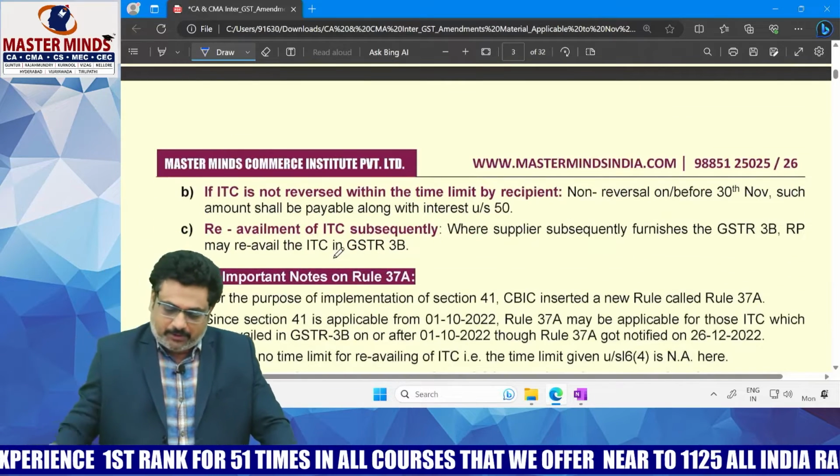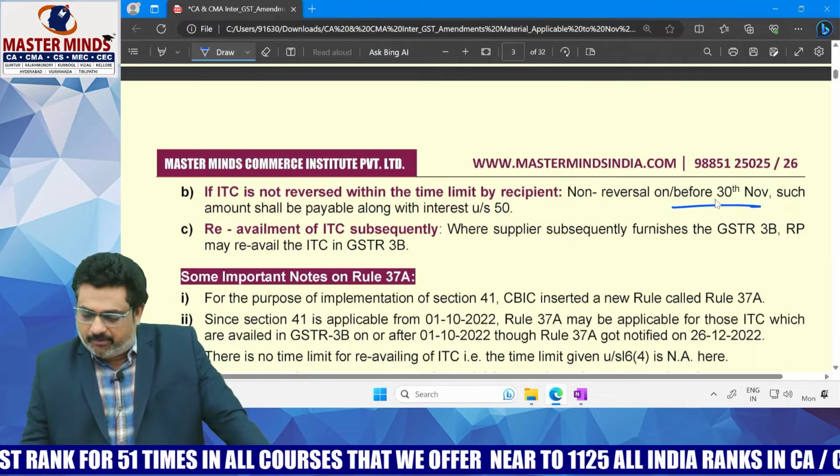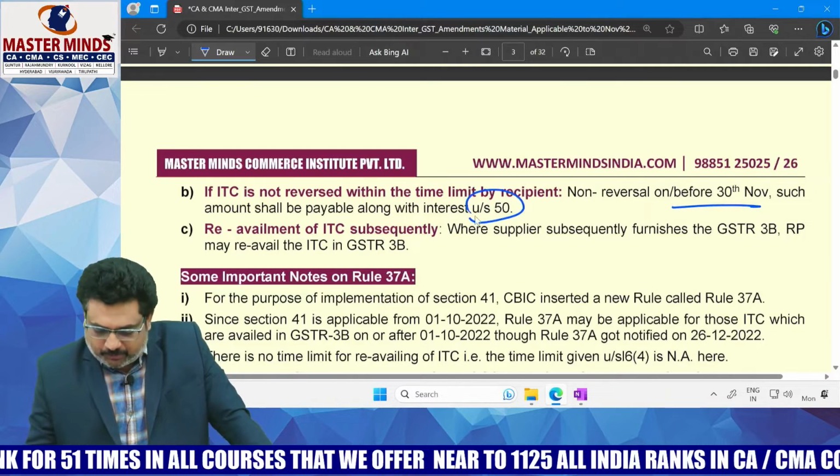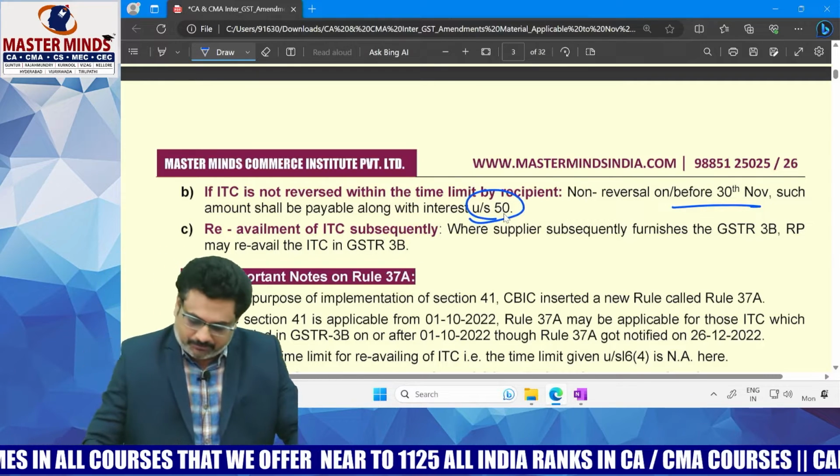Okay. If the amount is not reversed on or before November 30th, such amount needs to be paid along with interest at the rate of 18% per annum. Okay. What is the point, ma?